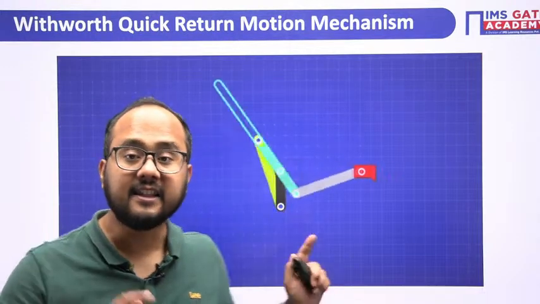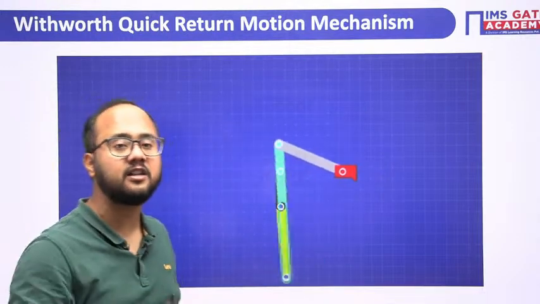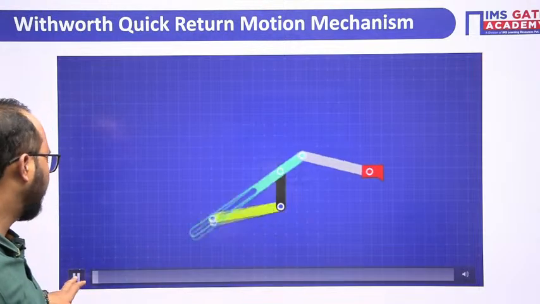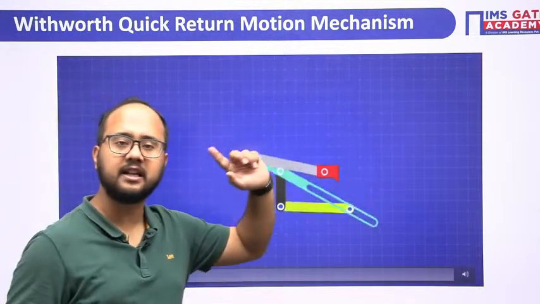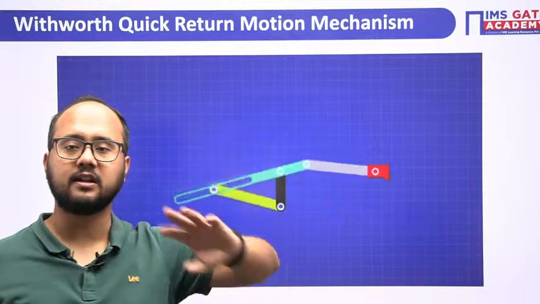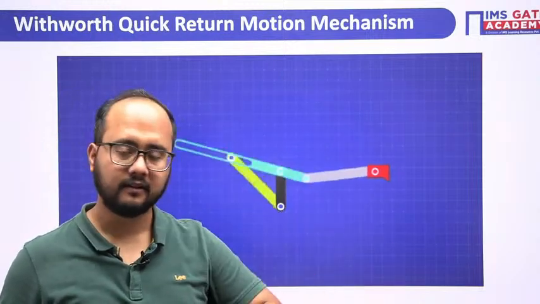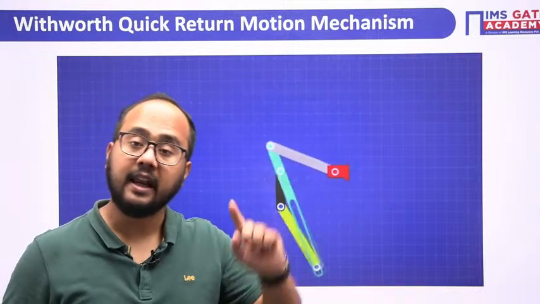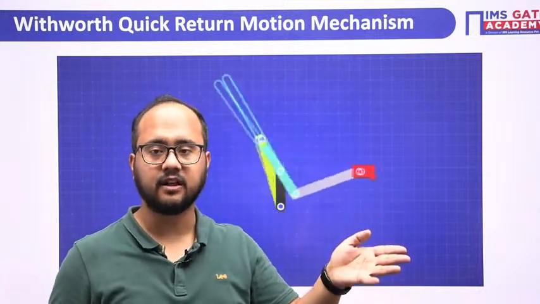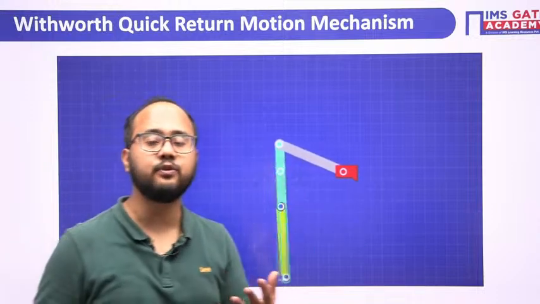In this particular case, rotation to rotation motion happens. This is what you need to understand. But in case of crank slotted, rotation to oscillation. Here, rotation to rotation is happening. Is that clear?